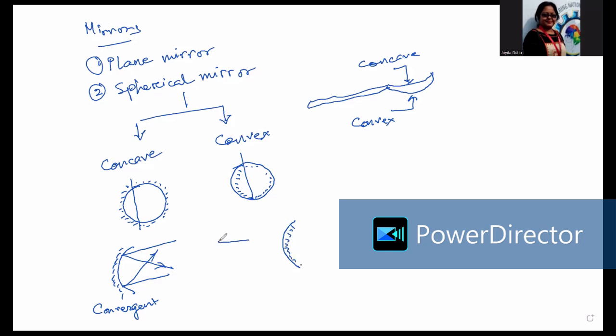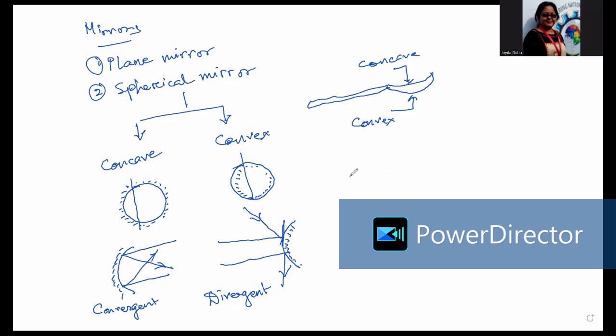Now all the rays will come here and reflect back, because this is the tangent. So again it comes and reflects back. It is moving away, diverging, hence it is known as a divergent mirror. So these are the two kinds of spherical mirror we have: one is the concave mirror and one is the convex mirror.